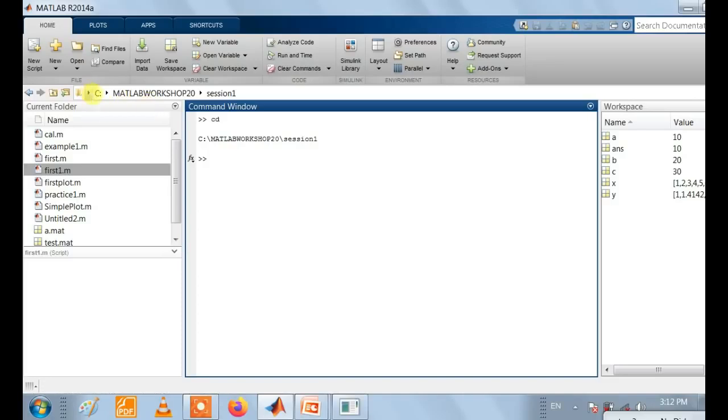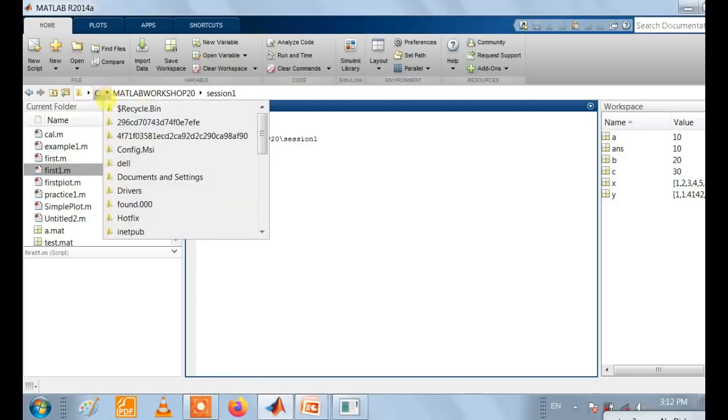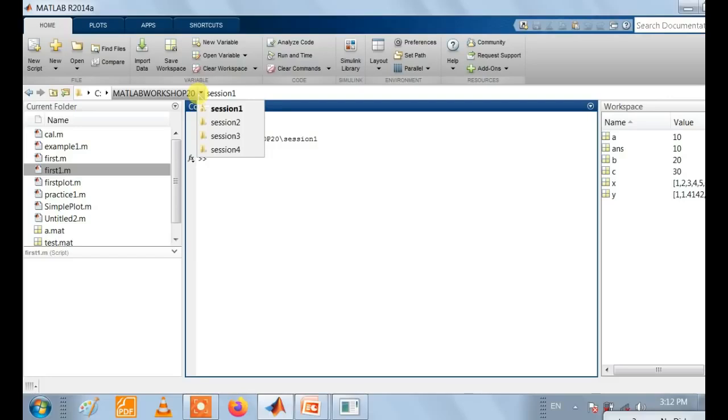So let's see, here the path is given and the hierarchy is shown. The C drive has these kinds of folders. Out of those, MATLAB Workshop is there, and in the MATLAB Workshop there are multiple session folders, and out of those, our current directory is pointing to session 1. So this path we get by the command cd.